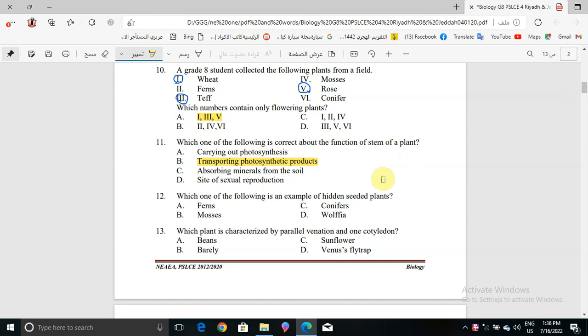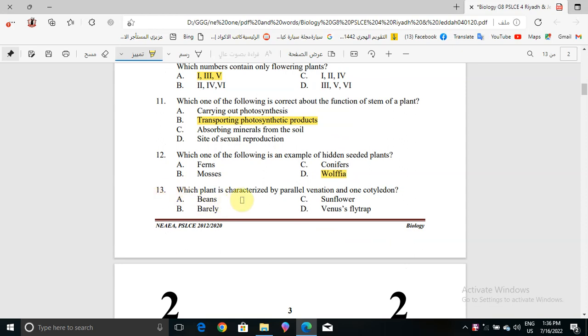Hidden seeded plants, it will be like Wolffia. Wolffia is an example of hidden seeded plants. Now question number 13. Which plant is characterized by parallel venation and one cotyledon? Beans, parallel, sunflower, or Venus flytrap? The correct answer will be parallel, because parallel is characterized by parallel venation and one cotyledon.